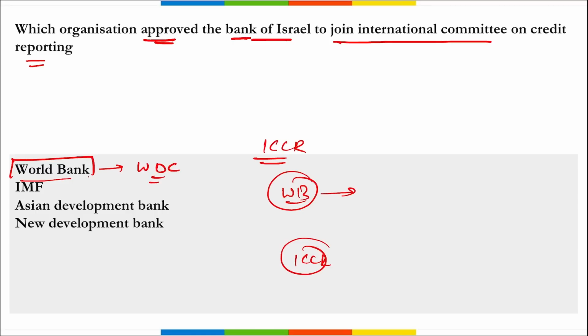So the World Bank has recently approved the induction of the Bank of Israel to join the ICCR, that is the International Committee on Credit Reporting, right? Then if we talk about Israel, where is the headquarters of the Bank of Israel? It is in Jerusalem, Israel, and it was established in 1954.